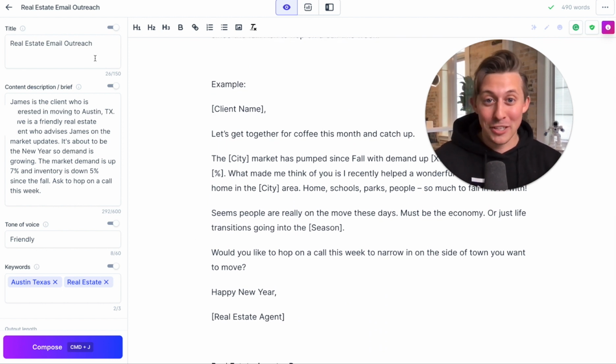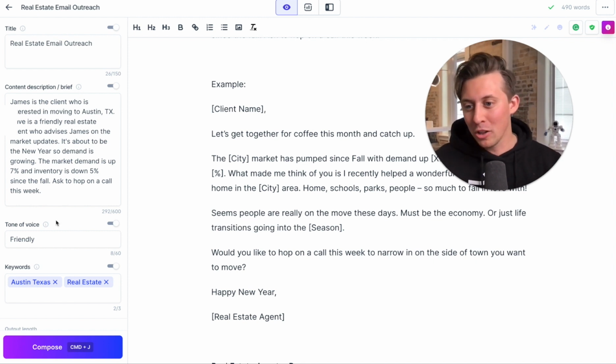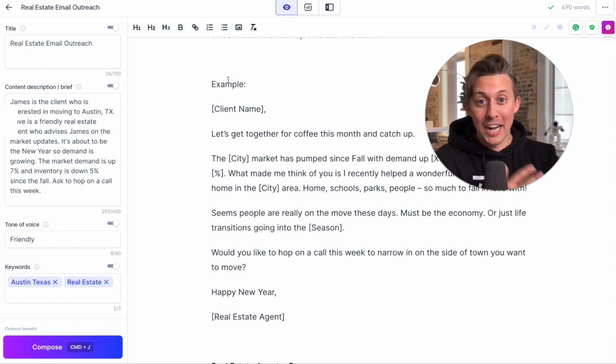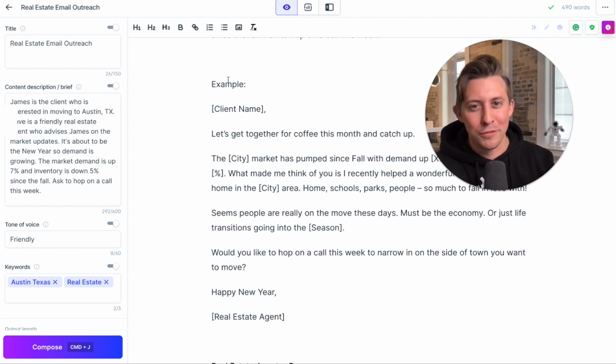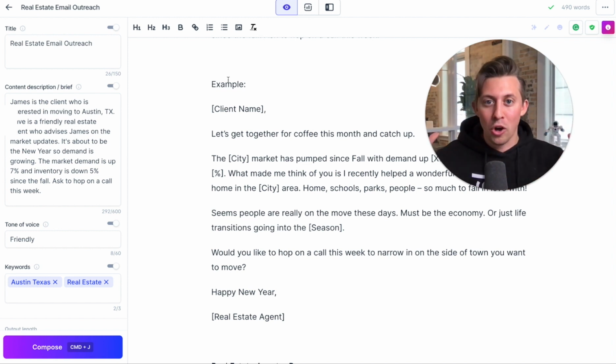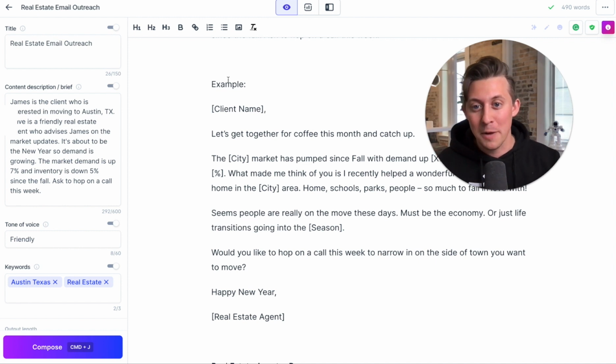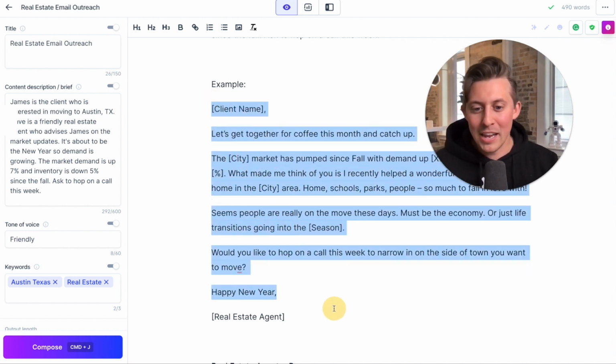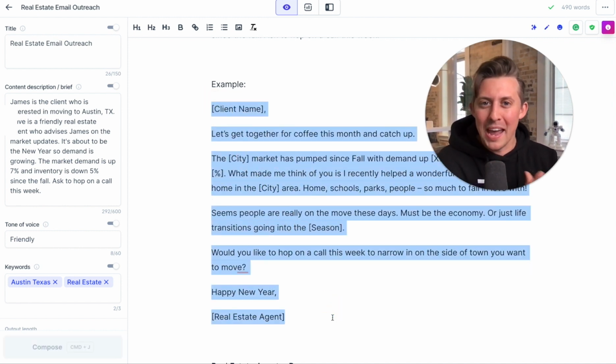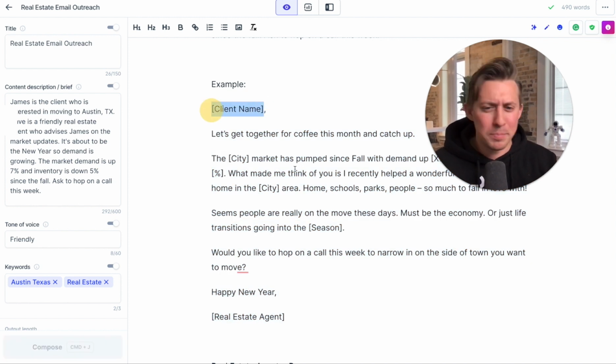Now, you're probably getting a hang of this by now. On the left, we give Jasper some context of our situation, any background information we need, along with tone of voice and keywords. And then on the right, we can supply a pattern so Jasper can follow that, because Jasper's really good at following patterns, and apply that with all of the information it knows from the internet. So here, we just provided a really good example of what good behavior would look like. And then we provided some merge tags, empty little slots that we want Jasper to fill in.